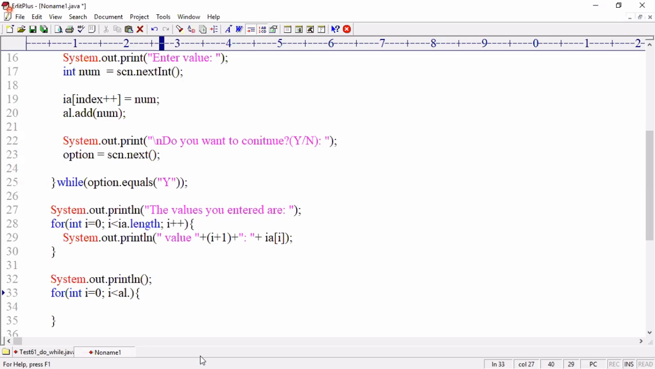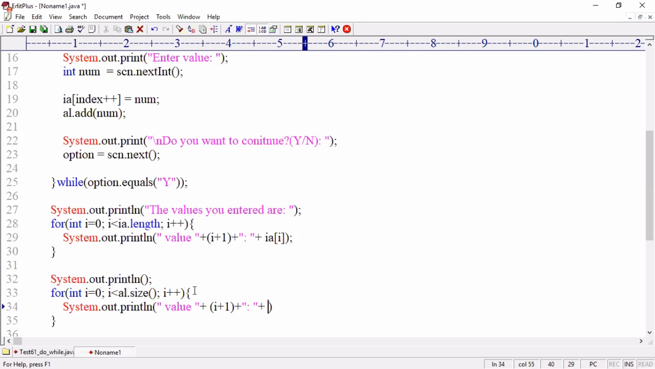How many elements did I store in the array list? This length is for an array, but how do we find the length of an array list? Everything is methods only. al.size. What is the method to find the size of an array list? al.size, semicolon, i plus plus, increasing. Okay, then System.out.println. Same logic I'm writing: double quotes, value plus i plus 1 plus double quotes colon plus.